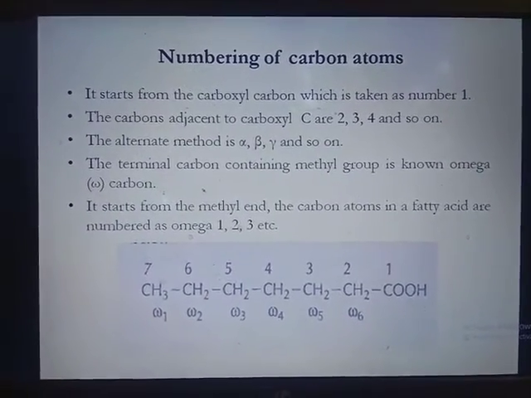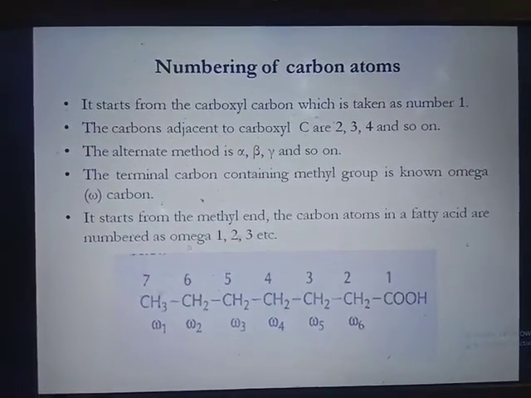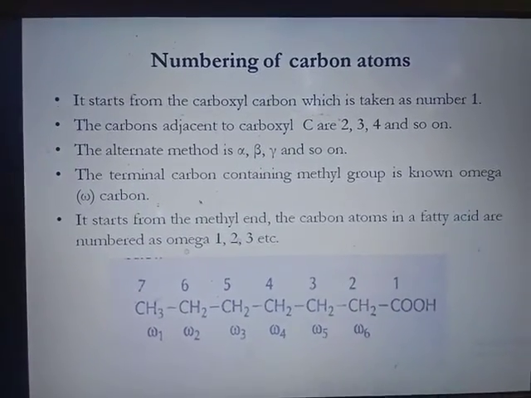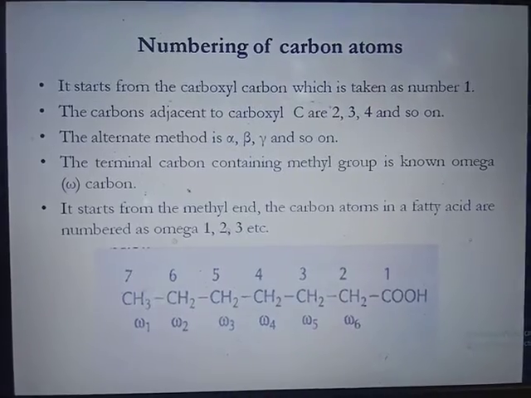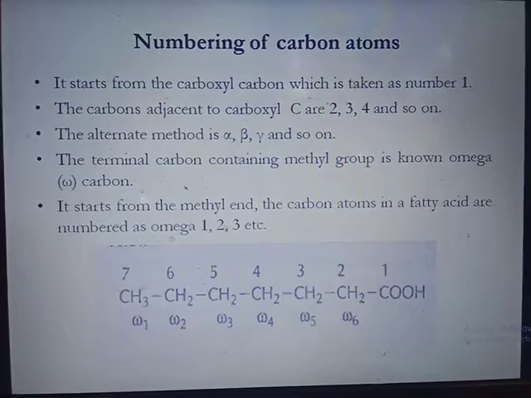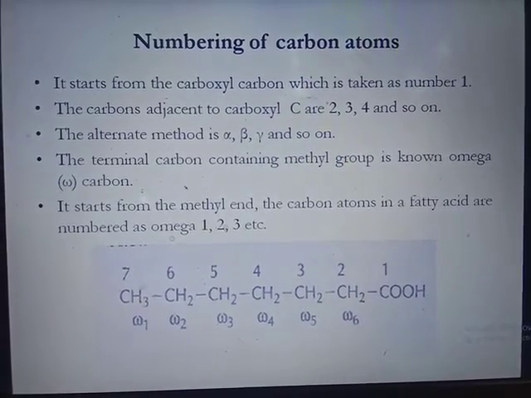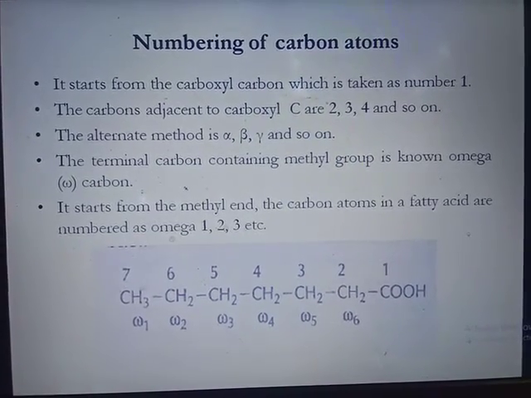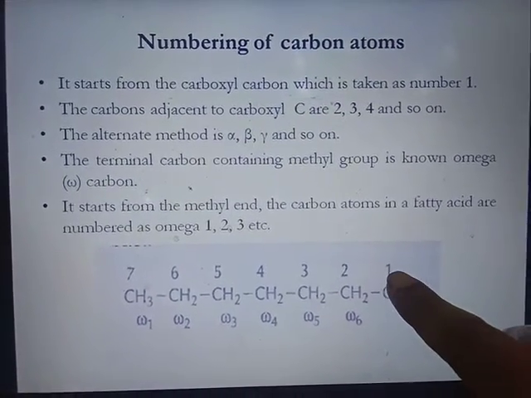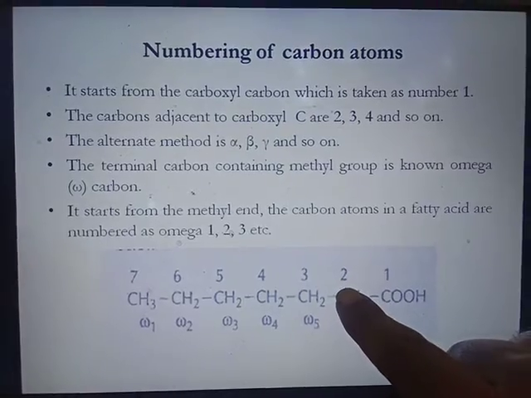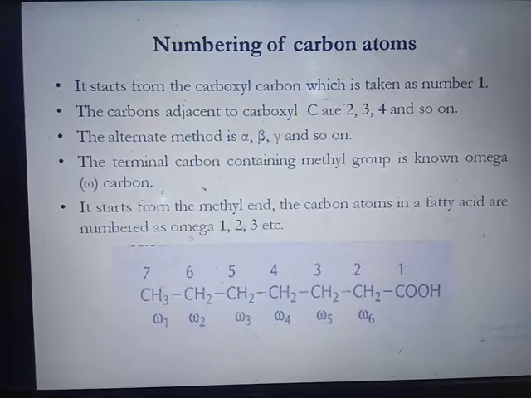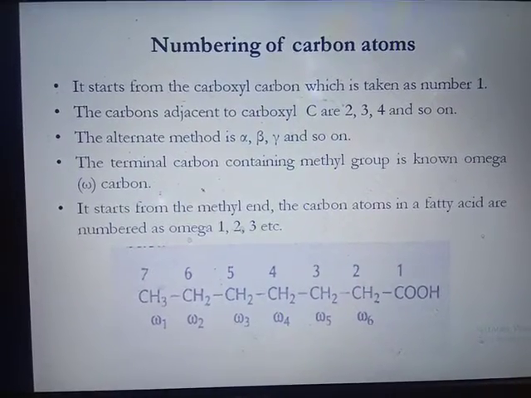Then how are numbers given to the carbon atoms of the fatty acid or hydrocarbon chain? It starts from the carboxyl carbon, which is taken as number 1. The carbons adjacent to the carboxyl carbon are then given numbers 2, 3, 4 and so on. So here you see the carboxyl carbon is given number 1, then the adjacent one 2, then 3rd, 4th, 5th, 6th, 7th. Then an alternate method gives the names alpha, beta, gamma and so on.